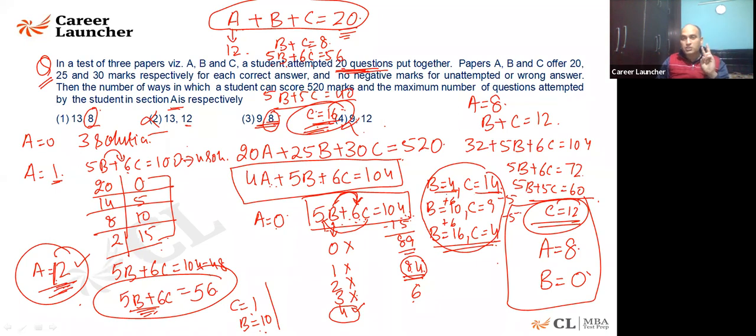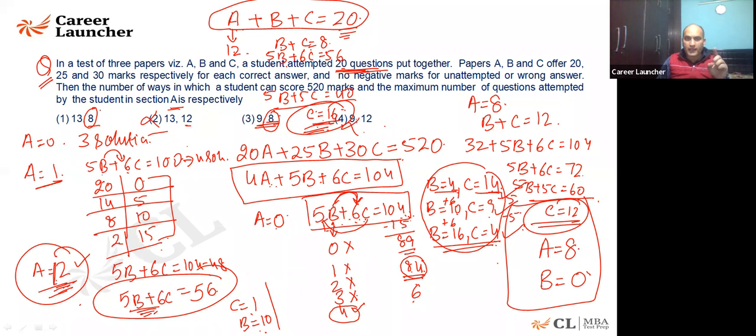Maybe there are 0 questions that you get here. Here B and C come out to be 14 plus 4, 18 questions correct, because you will be given marks only for the correct ones. 10 plus 9 is 19, this is correct. 16 plus 4 is 20, this is also correct. 3 solutions are already coming when A was 0. Now let's look at A is equal to 1.